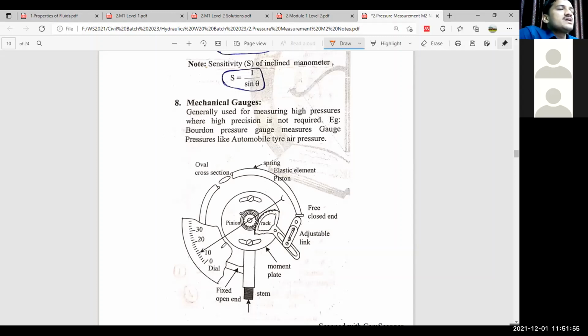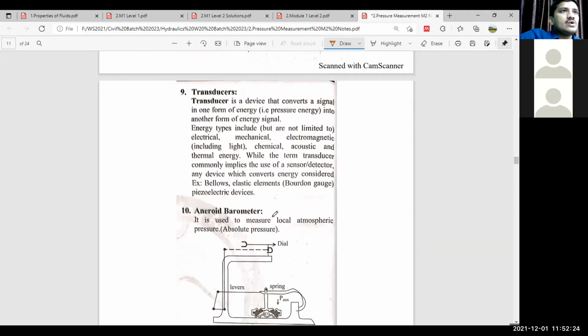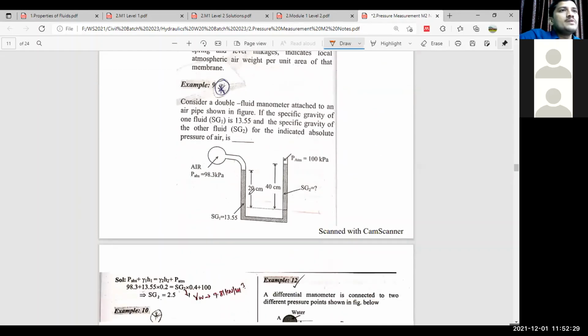Somewhere a sticker will be there on your vehicle. You check that these permissible limits are given, right? These permissible limits depend upon how much load the vehicle or two-wheeler has to carry. Again, it will be different for four-wheelers or heavily loaded vehicles. Nowadays, these mechanical gauges are replaced by digital gauges, directly in the form of a display. Here you need to observe this arrow; it will give you the pressure value. Transducers or some electronic devices are used in order to measure the pressure.